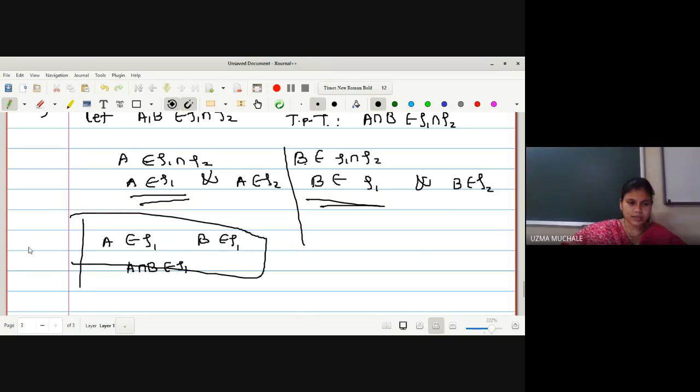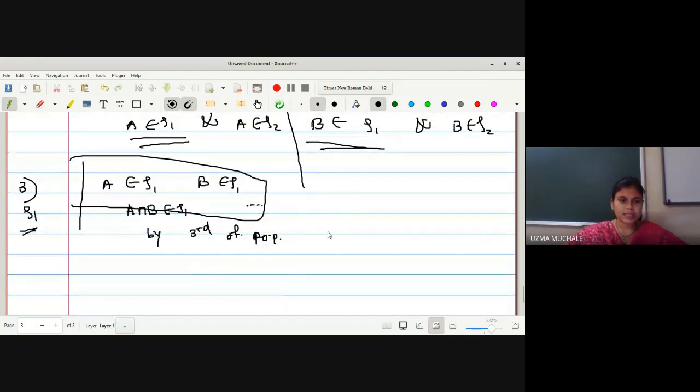We can say this with the third property of τ1, right? What is the third property for being a topological space? If A and B are the members of a topological space, their intersection is also a member. So you can write the reason: by third property of topological space. If A and B are members of τ1, their intersection is also a member of τ1.